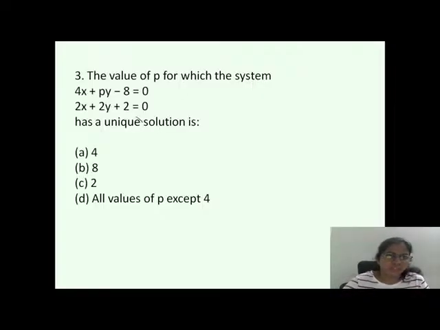So your next solution will be going with the intersecting lines. So automatically A1 by A2 will be equal to B1 by B2. If at all they ask you to find out the value of P, just equate it. That's it. 4 by 2 is equal to P by 2. So 2 ones, 2 twos, P value equal to 4.